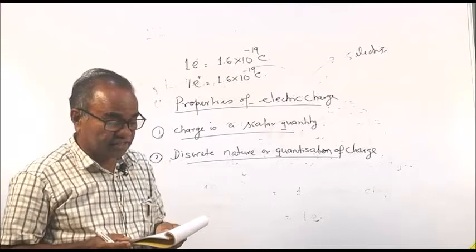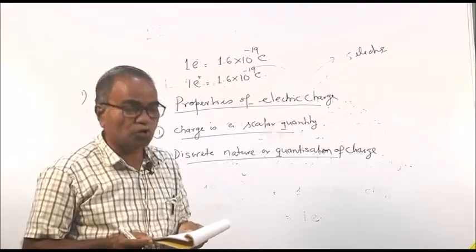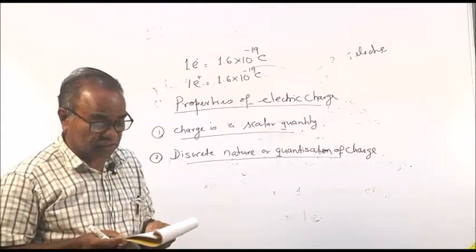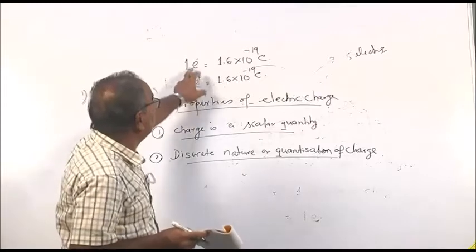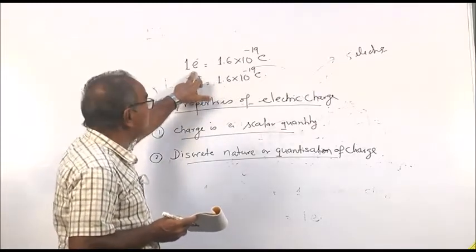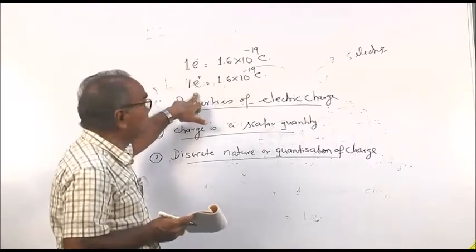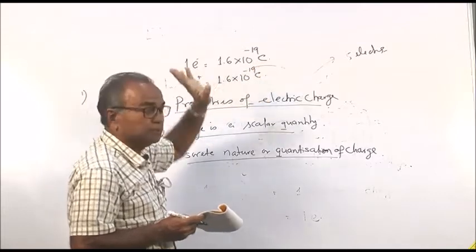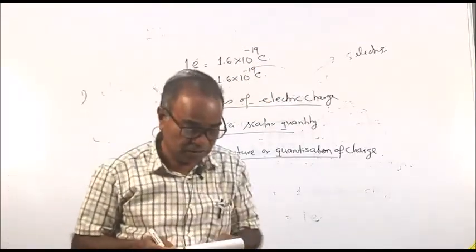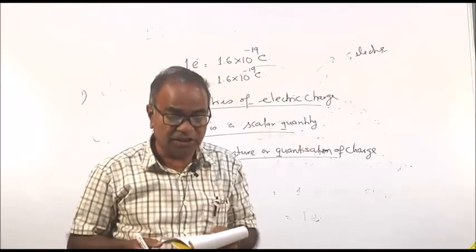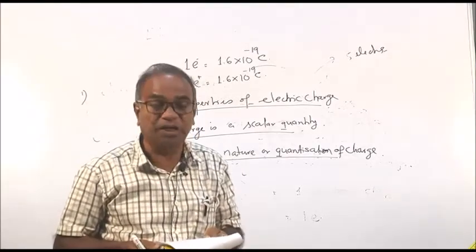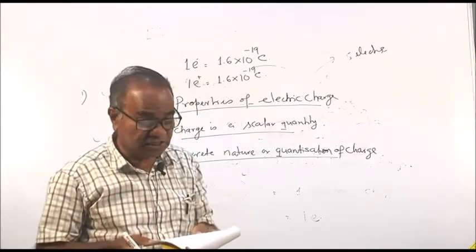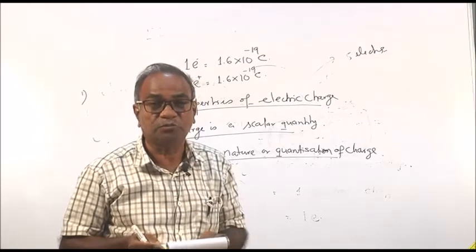The charge on an electron E minus or proton E plus is minimum, and that is equal to 1.6 into 10 to the minus 19 coulomb. We have calculated this is the minimum charge. And the charge on a body is an integral multiple of the minimum electronic charge plus or minus E.